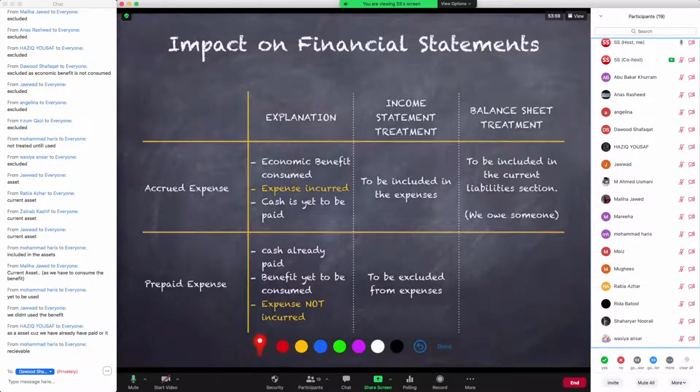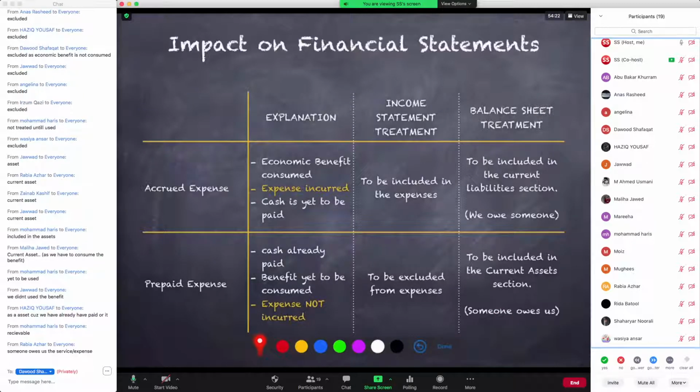So when we owe someone, that's a liability. But when someone else owes us, that becomes a receivable or an asset. So excellent, everyone. It will be included in the current asset section. Why do we include it in the current asset section? Because someone owes us now, and that is the true reason. So जैसे हम trade receivables को अपने current assets में show करते हैं क्योंकि वो लोग हमें owe करते हैं, इस तरह जिसको भी हमने अपने expense के लिए advance में payment की होगी, that person is going to owe us services, and that is what makes it similar to the trade receivables. Excellent, very good, Rabia.